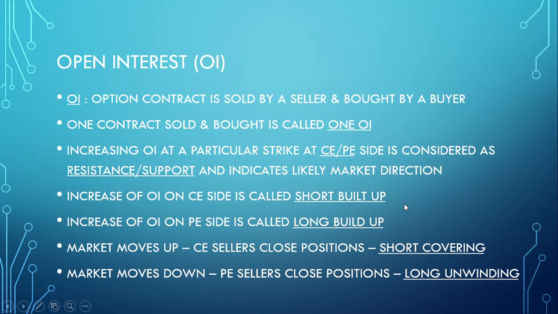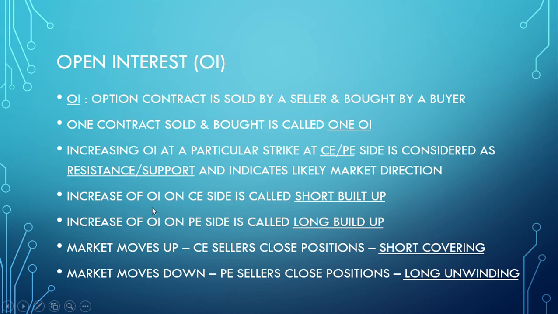Now let's learn open interest in just 2 minutes. Open interest is what? Basically when an option contract is sold by a seller and bought by a buyer, we call it an addition of one open interest. So one contract sold and bought is called one open interest. So there is an increase in open interest at a particular strike on the call or put side, and it is considered as resistance or support, and it indicates likely market direction. This I will make you understand in the next slide, how it is giving you the likely direction of the market.